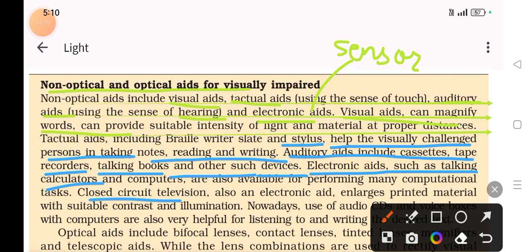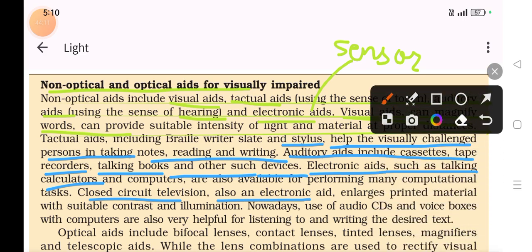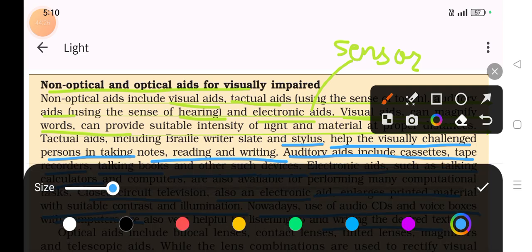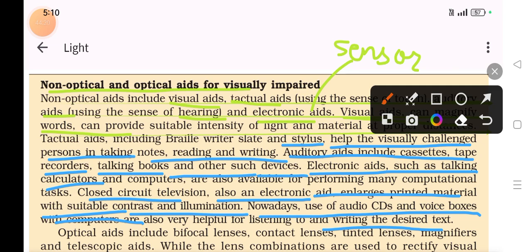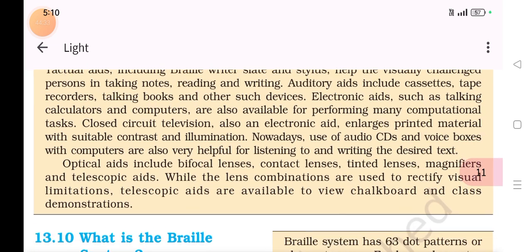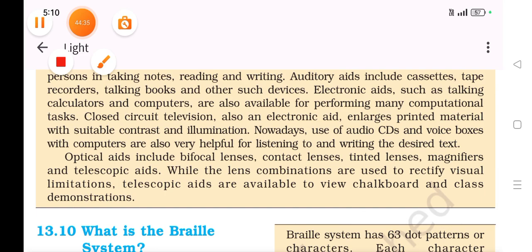Closed circuit television, also an electronic aid, enlarges the printed material with suitable contrast and illumination. Nowadays, use of audio CDs and voice boxes with computer are also very helpful for listening to the writings in desired text. So this is what I already learned by watching one video. So this is extremely easy, guys. Just giving the examples of non-optical aids.